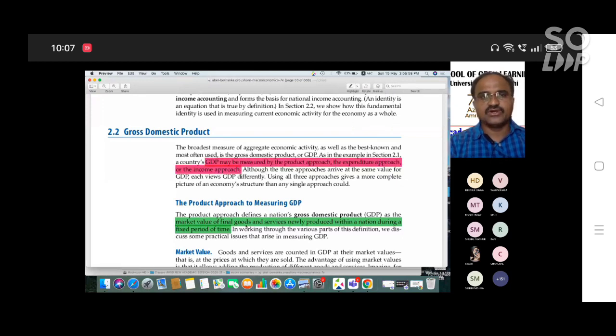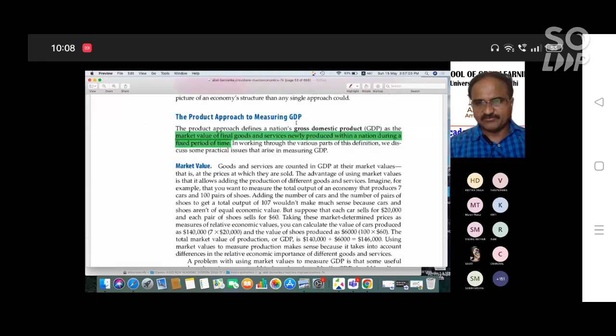Now, what is the product approach to measuring the GDP? So dear students, the product approach defines a nation's gross domestic product as the market value of final goods and services newly produced within a nation during a fixed period of time. This is exactly the economic term of the GDP according to the product approach. Just point out: newly produced within a nation during a fixed period of time. This is the common part, all market value of final goods and services.